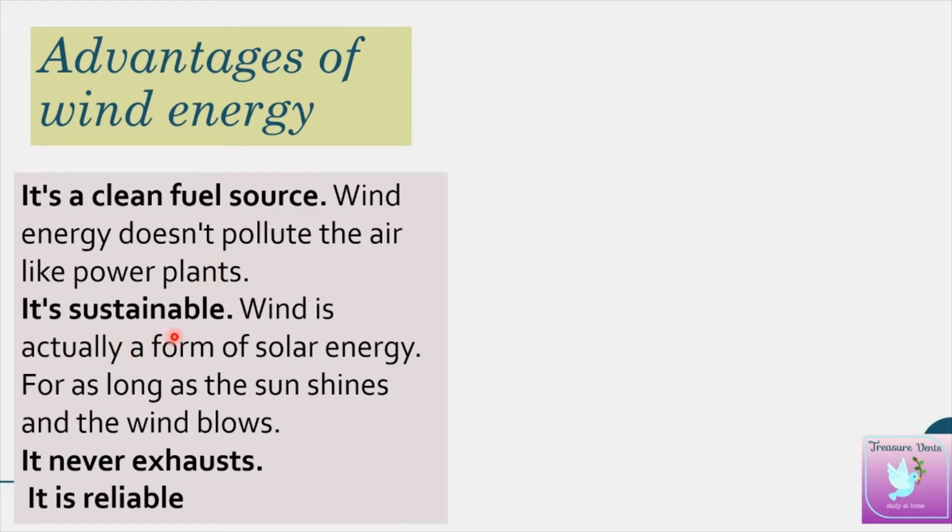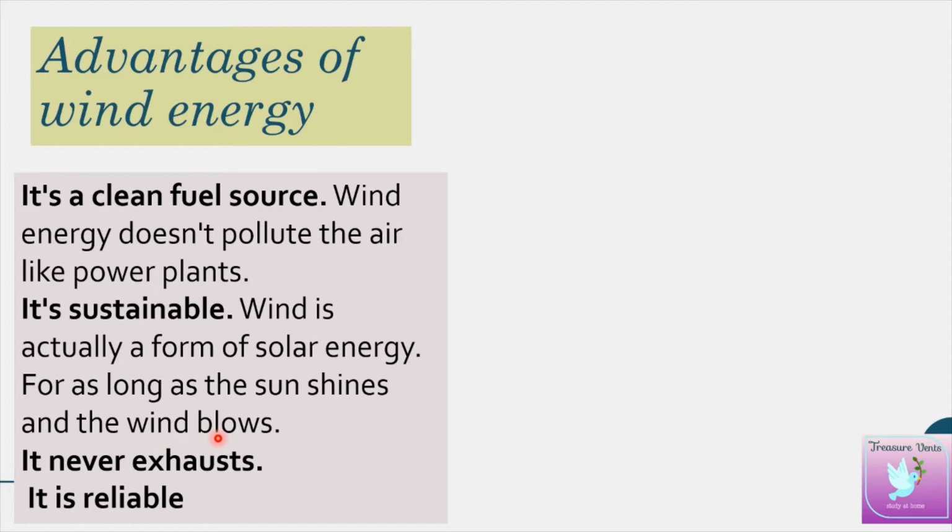It is sustainable. Sustainable means it is reliable. We can rely on this energy, as wind is actually a form of solar energy. How is it a form of solar energy? I will explain. Whenever the sun shines, there is a pressure variation that occurs in the air, and air goes upward, and from high pressure to low pressure areas wind blows, and like that wind comes.